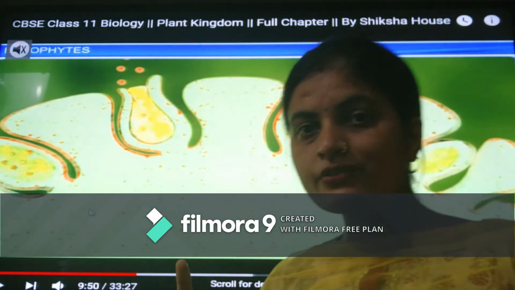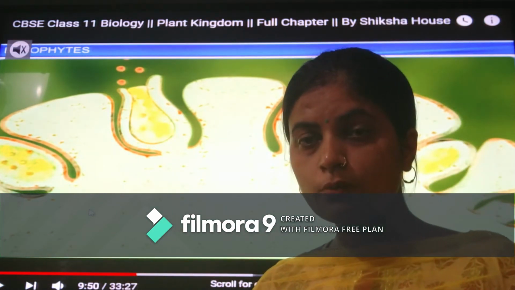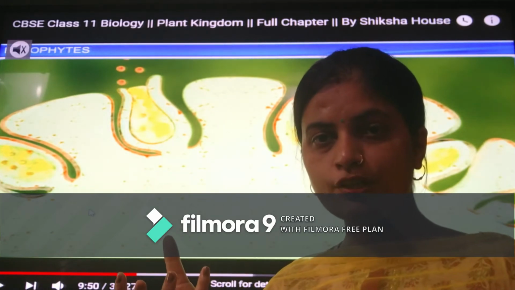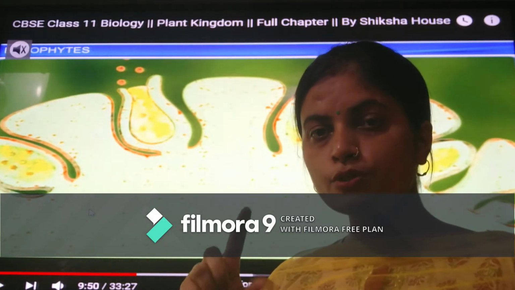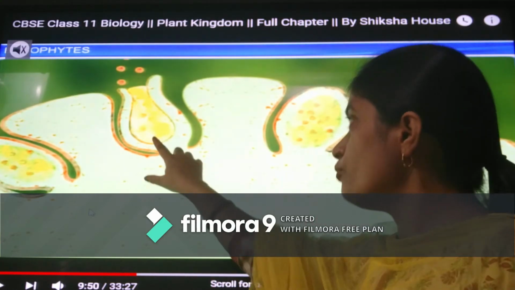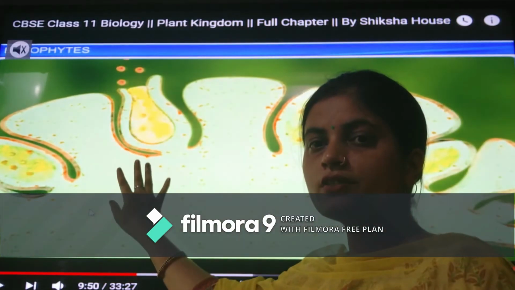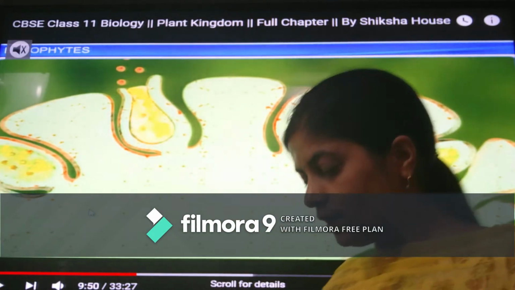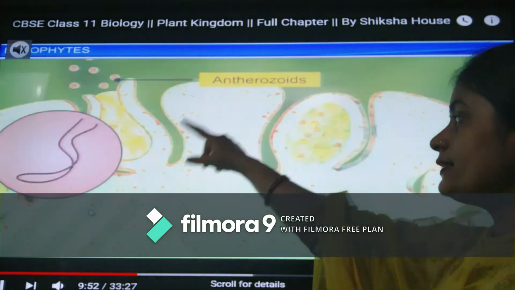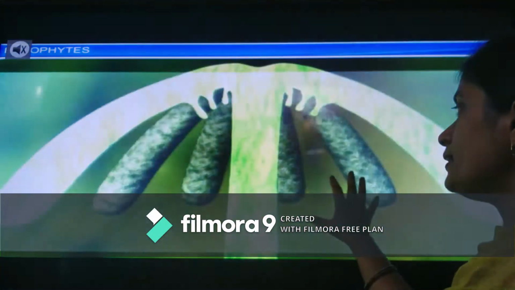Like we study pollen grains are the male gametes in angiosperms. Here we use antherozoids because antheridium is the male reproductive part. The gametes produced inside it will be called antherozoids. So gametes will be formed. These are being released here. Just observe this phenomenon carefully, I will be explaining it to you. So antherozoids are released here, which are the male gametes, and inside the archegonium.